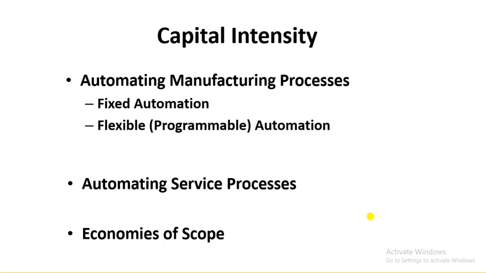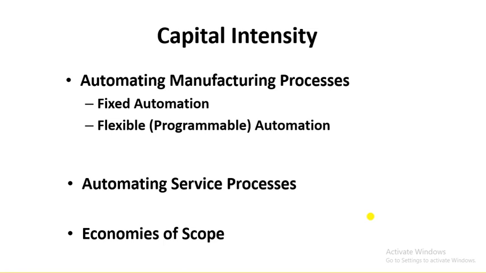So here he is talking about, in capital intensity, what are the things you need to consider before designing a process. First, he is talking about automating the manufacturing process, and then he is talking about automating the services process, and then he will talk about the economies of scope. So first, let's see what it means to automate the manufacturing process. Usually we assume that if we use automation, you can reduce the per unit cost, and with the help of automation, obviously you can also control the quality.